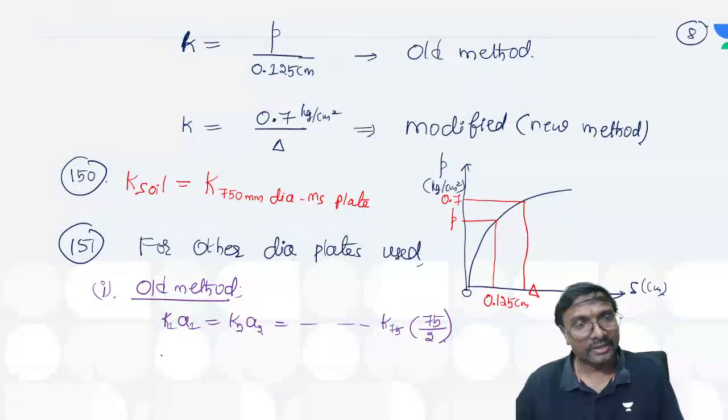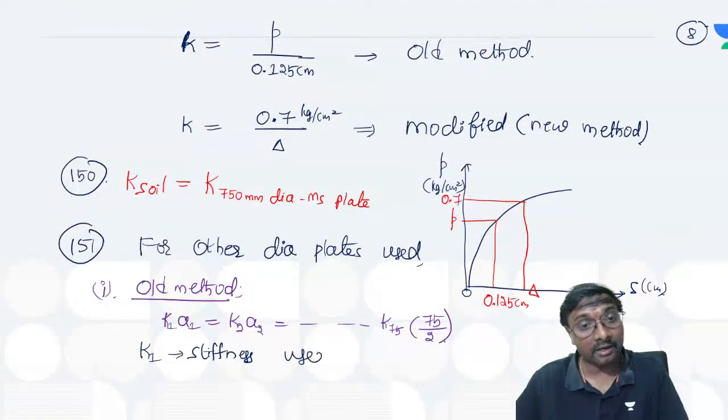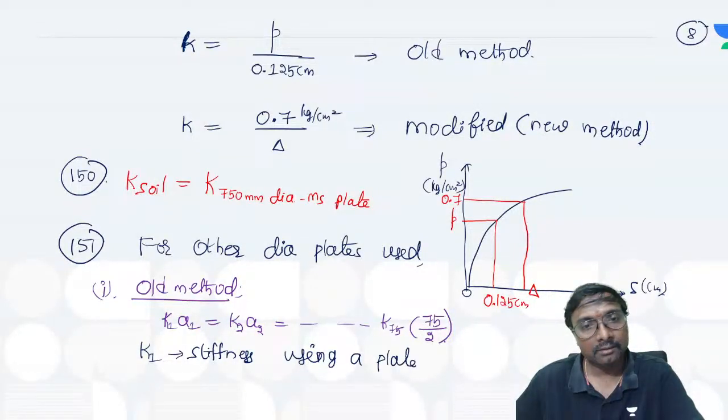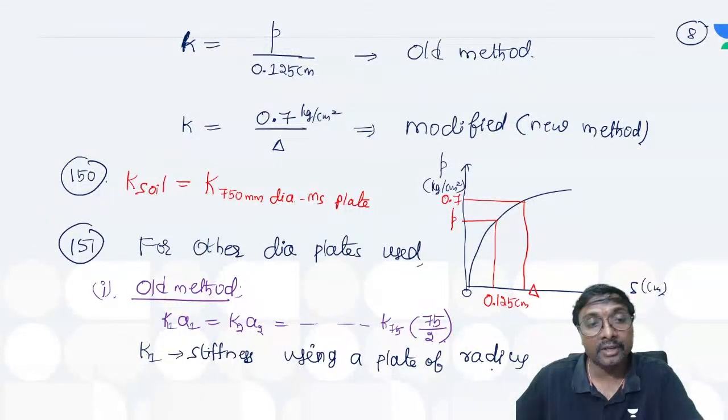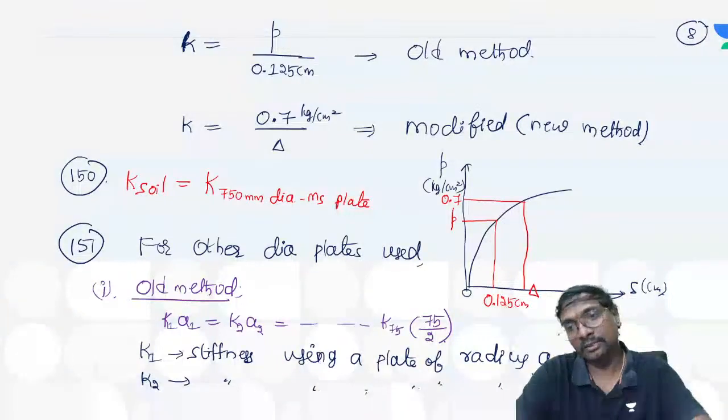So what is K1? K1 is the stiffness using a plate of radius A1. Got it? Now what is K2? It is the stiffness using a plate of radius A2. Got it now? Clear?